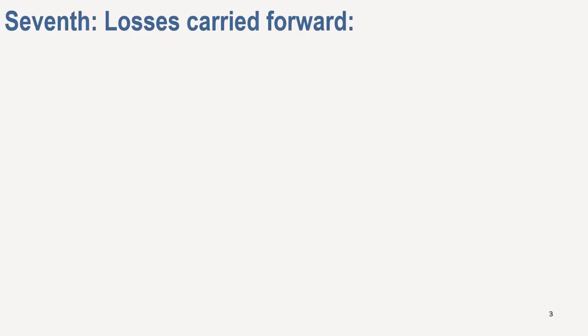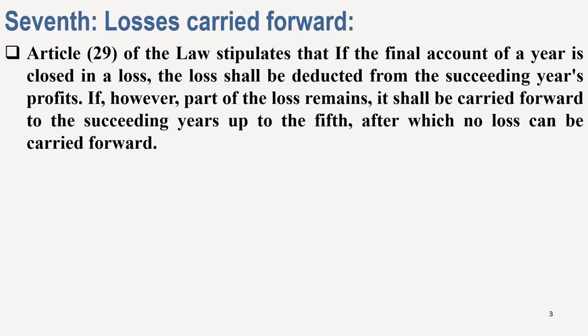For losses carried forward, Article 29 of the law stipulates that if the final account of a year is closed in a loss, the loss shall be deducted from the succeeding year's profit. If, however, part of the loss remains, it shall be carried forward to the succeeding years up to the fifth, after which no loss can be carried forward.